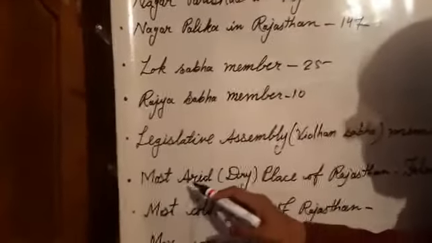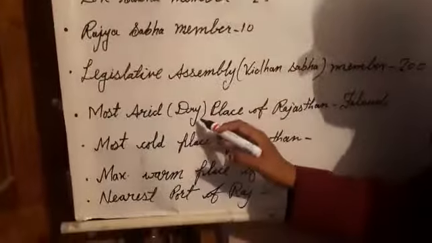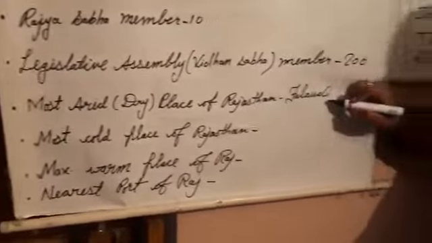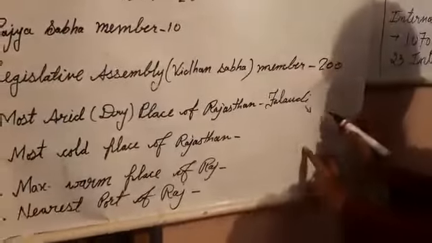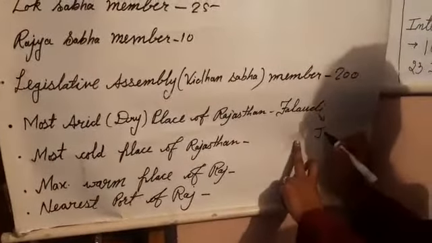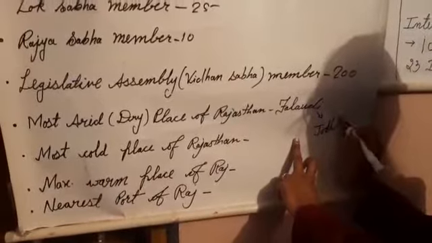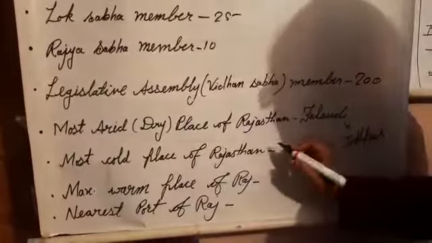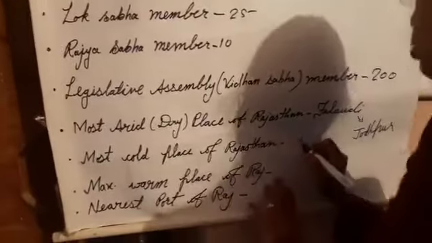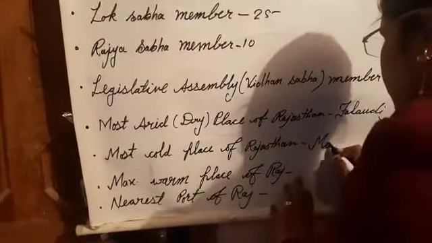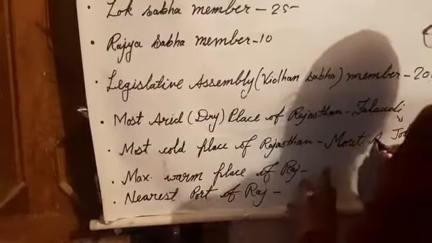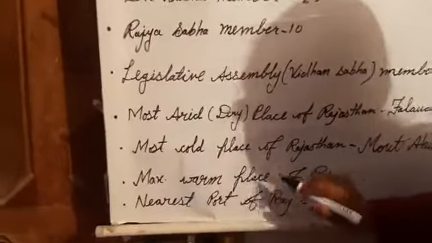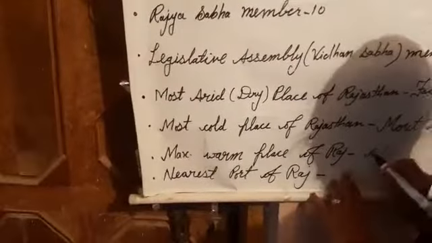The most arid, dry place of Rajasthan is Phalodi. Phalodi is situated in Jodhpur. The coldest place of Rajasthan is Mount Abu. The warmest place of Rajasthan is Churu.